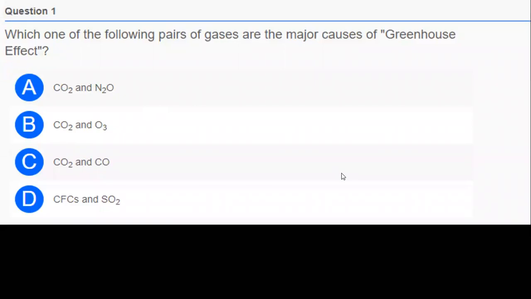Which one of the following pairs of gases are the major causes of greenhouse effect? Option A, carbon dioxide and nitrous oxide. Option B, carbon dioxide and ozone. Option C, carbon dioxide and carbon monoxide. Option D, chlorofluorocarbons and sulfur dioxide. Everyone do tell the answers.